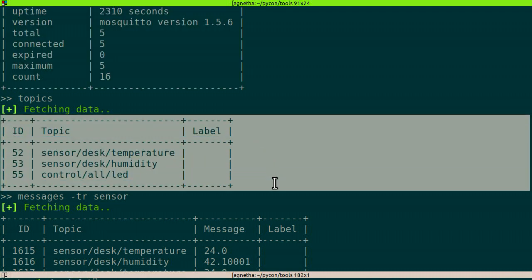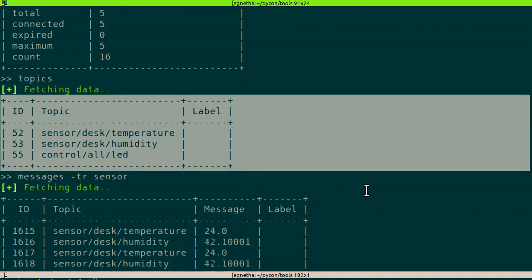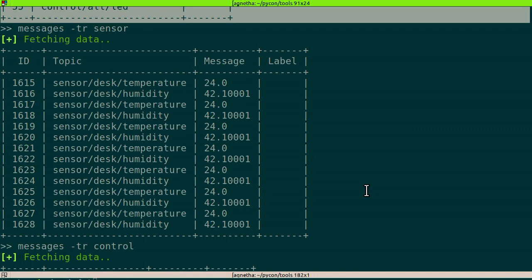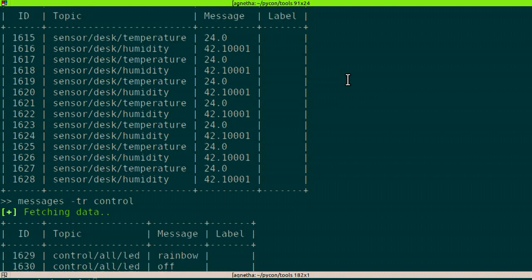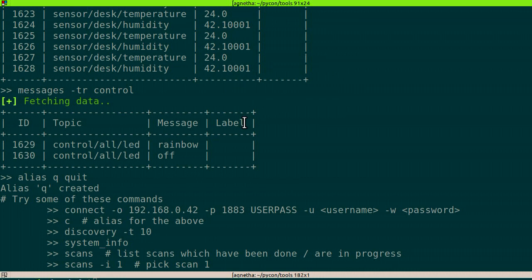So here we see all the topics that messages were passed around on our demo system. And then here I've just filtered for sensor messages. So 24 degrees and 42% humidity, if you trust the uncalibrated sensor that's on there. And finally, we've also got some control messages down here.